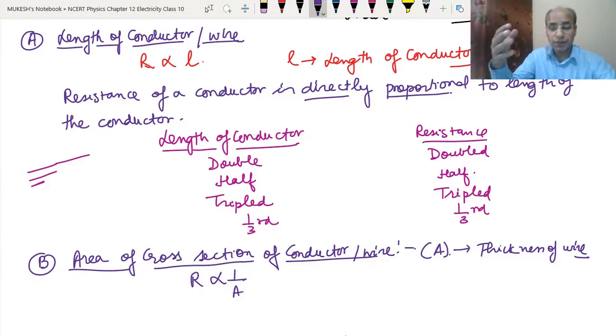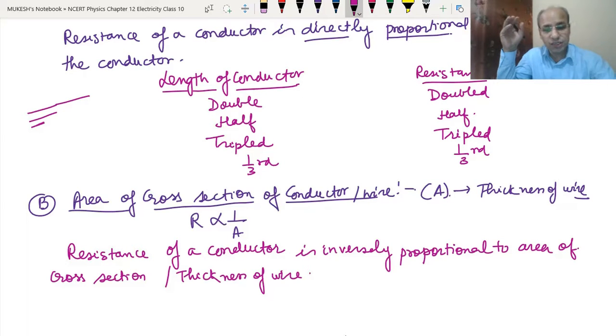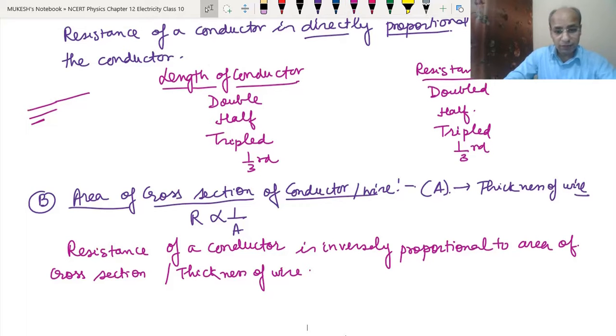Now let's say instead of 10 persons, 10 more persons come, so we have 20 persons, double the number of persons. Each person will now get 1 chapati, so the number of chapatis each person gets becomes half. So we can say that the resistance of a conductor is inversely proportional to the area of cross section, or thickness of the wire. Now what exactly does area of cross section mean? We need to know that.